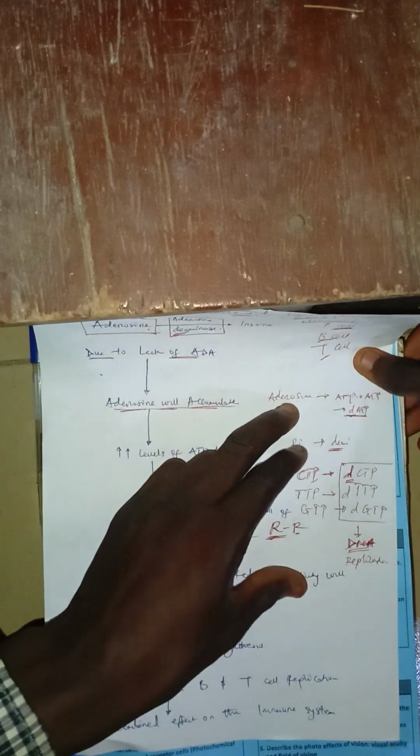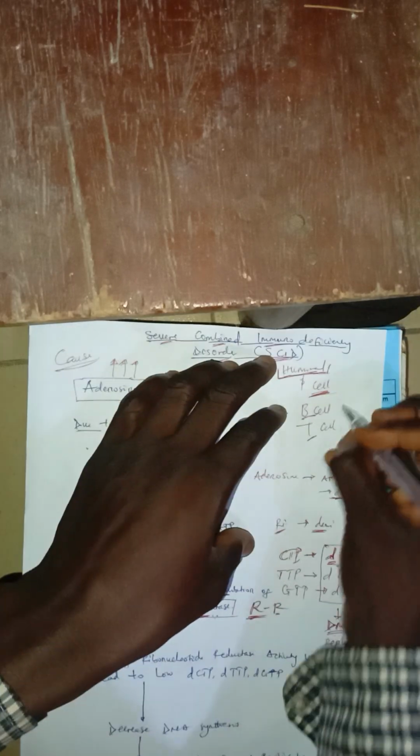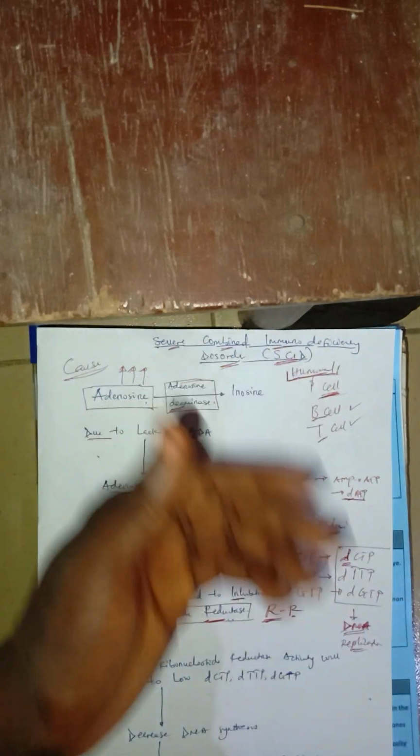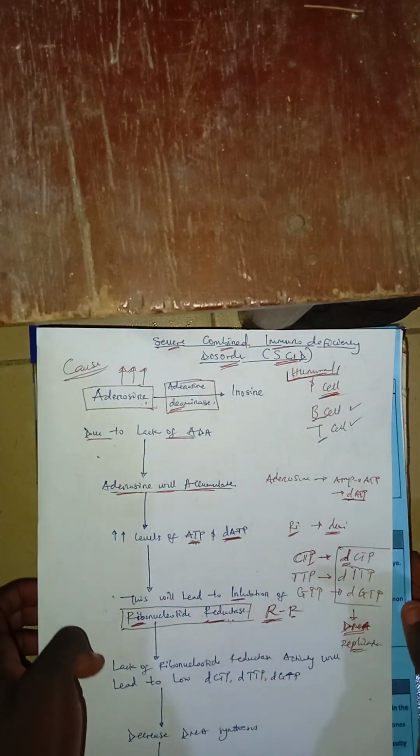If they cannot synthesize their DNA, it means that they cannot do replication. Remember, those cells are replicating fast. If they cannot do replication, it means that both the B cell and the T cell will be affected. They can't do their immunity function. Are you getting it? All right. So let's continue with the flow chart.